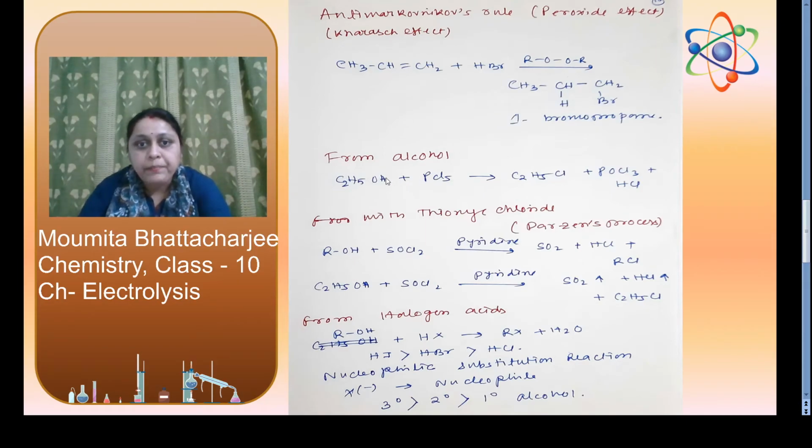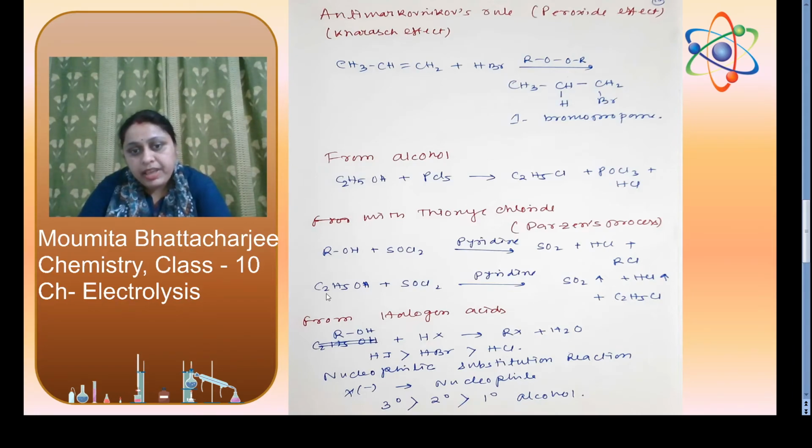From alcohol also we can prepare haloalkanes: C2H5OH plus PCl5 gives C2H5Cl, and the byproducts will be POCl3 and HCl. With thionyl chloride, SOCl2, if we add thionyl chloride to the alcohol in presence of pyridine, we will get SO2 plus HCl plus RCl.